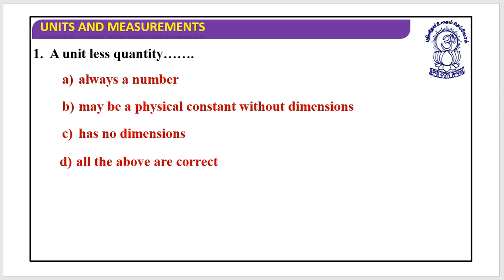A unitless quantity, could it be a number? Yes, it could be a number. Let's say we have been given n equals 3, and this 3 does not have any unit. It's a number, yes. Maybe a physical quantity without dimensions: yes, look at this, this 3 does not have any dimensions. Yes, has no dimensions. So as all three are correct, the correct answer would be all of the above. Can you solve it? Very good.